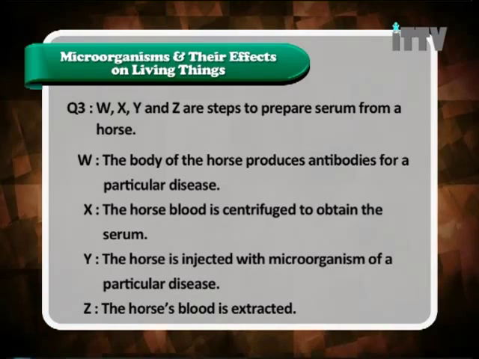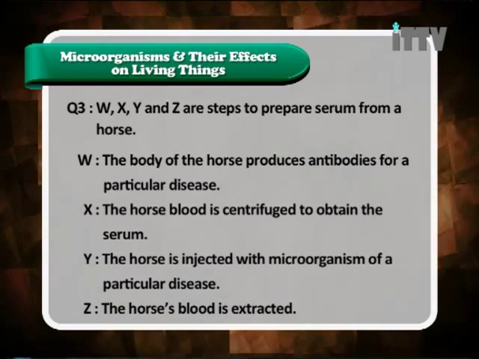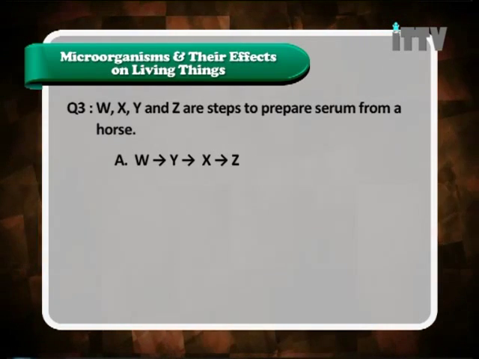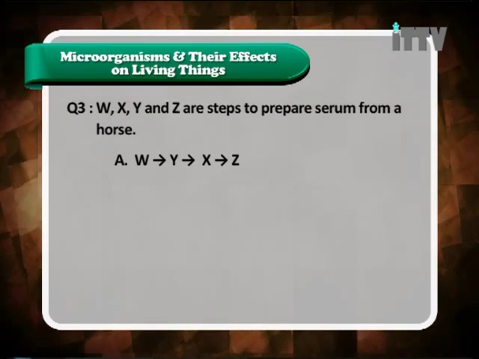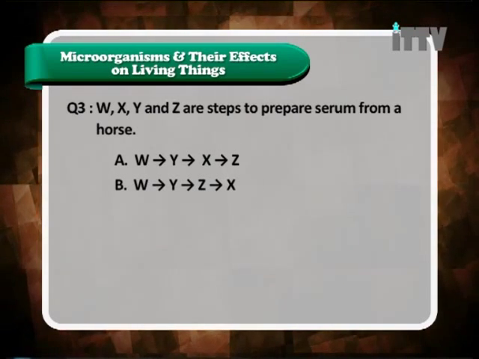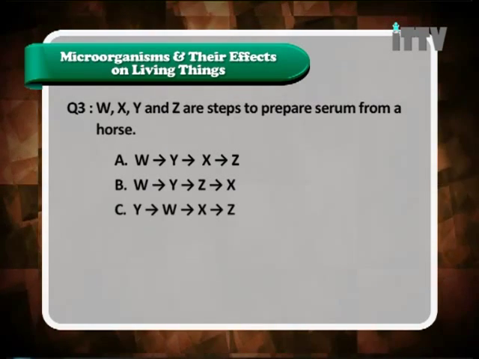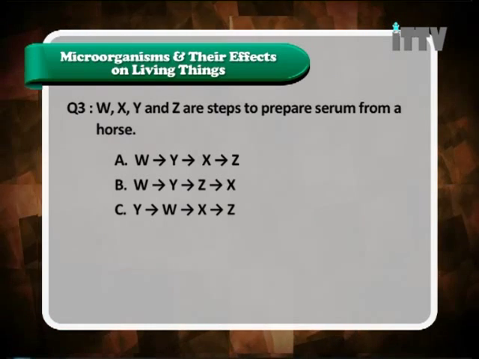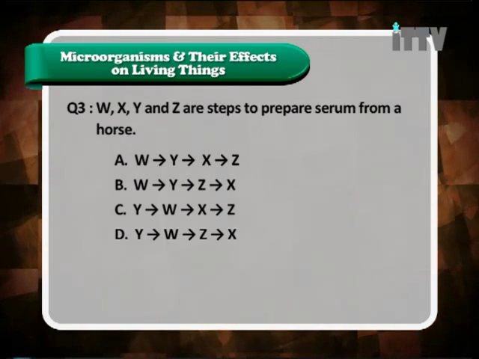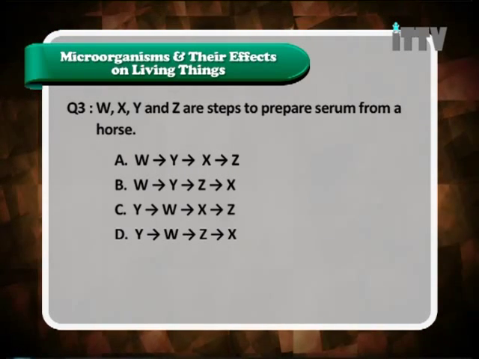Z. The horse's blood is extracted. Which of the following is the correct sequence of the steps? A. W, Y, X, Z. B. W, Y, Z, X. C. Y, W, X, Z. And D. Y, W, Z, X.